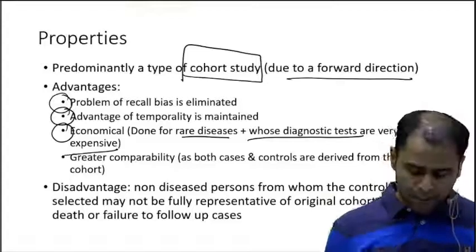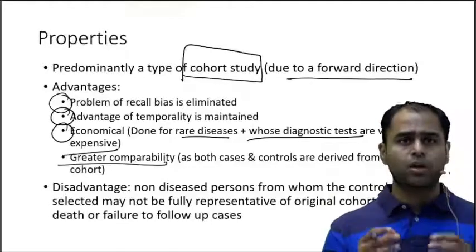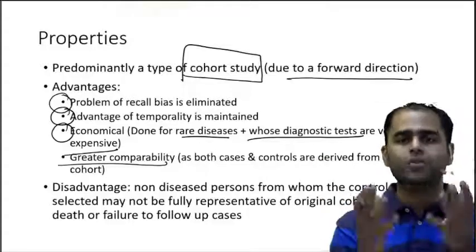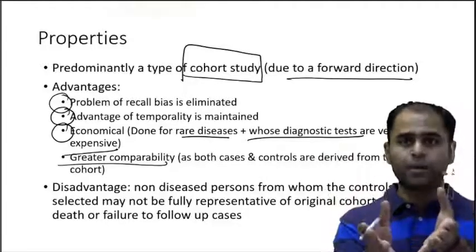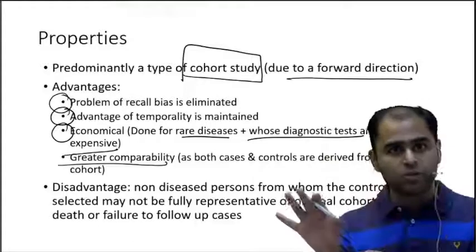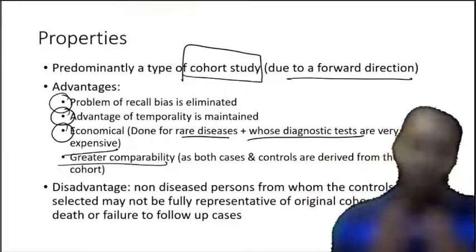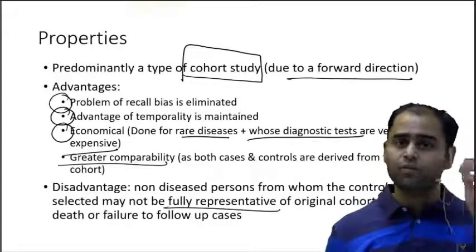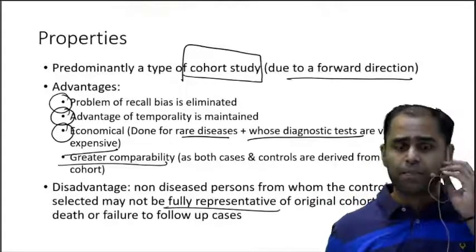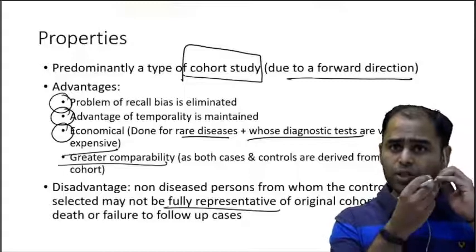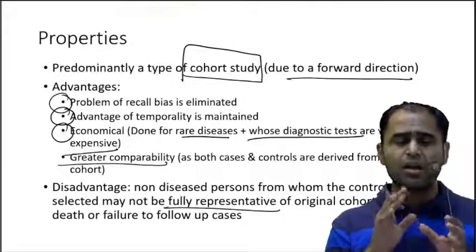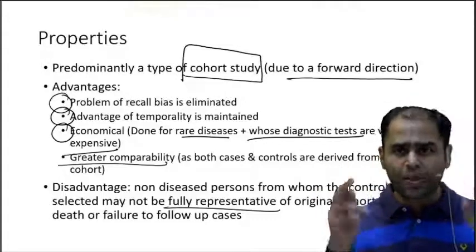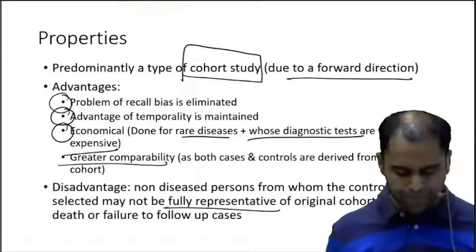Yes. Greater comparability, because both the case and control come from the same cohort, which means there is a natural matching which has happened. So the problem of confounding also goes away. Yes, but there is a slight disadvantage. Sometimes they might not be representative of the original population. So sometimes the generalization of results, that is internal validity, is questionable.